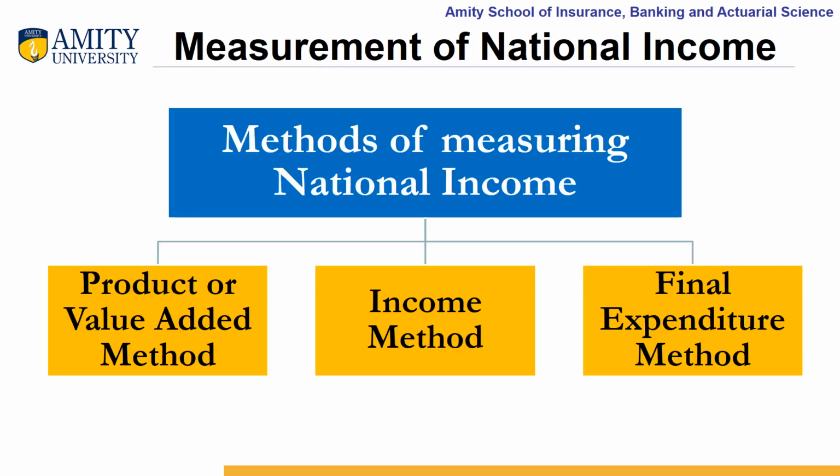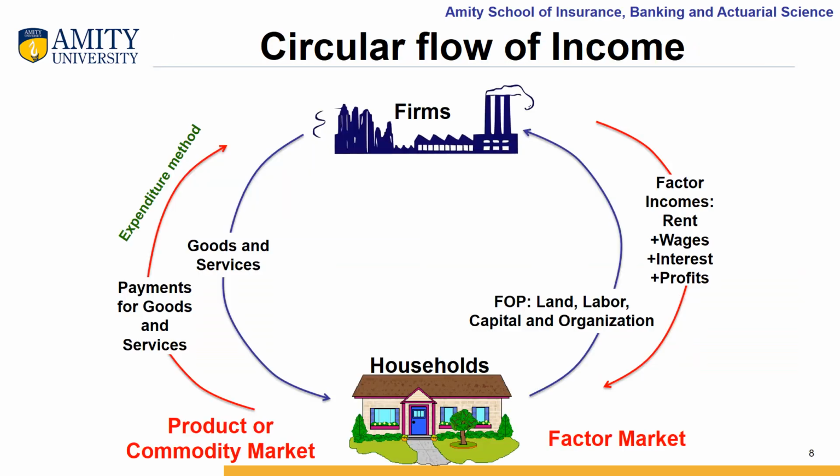There are three methods of measuring national income: product or value added method, income method, and final expenditure method. In a circular flow of income, when we measure the national income by measuring the aggregate value of spendings that the firms receive for the final goods and services they produce, this method is known as expenditure method.